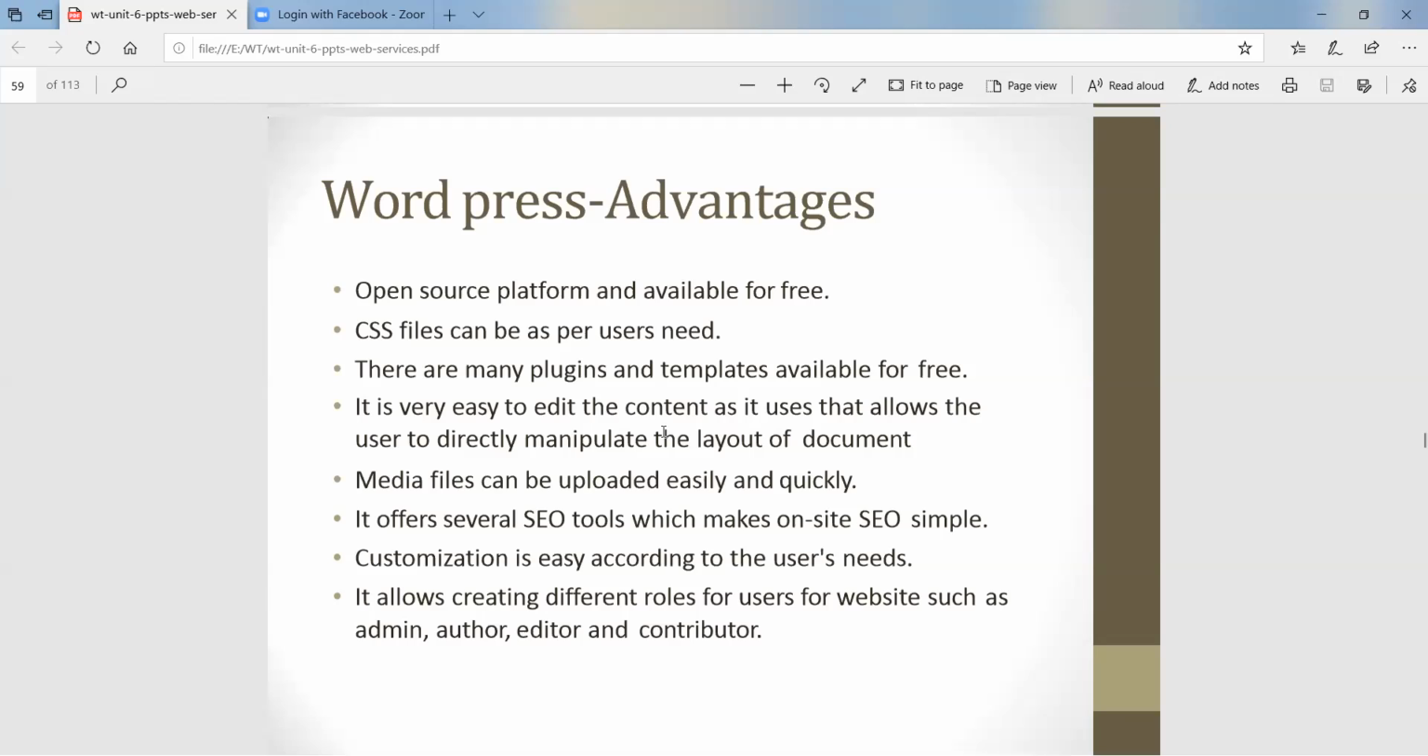Customization is easy according to user needs. And the last advantage is that we can create different roles. It allows the user to create different roles, that is admin, author, editor, and contributor. These are the advantages. I think there are eight total major advantages; more advantages are there, but these are the major ones. Because of all these things, WordPress is very popular today.